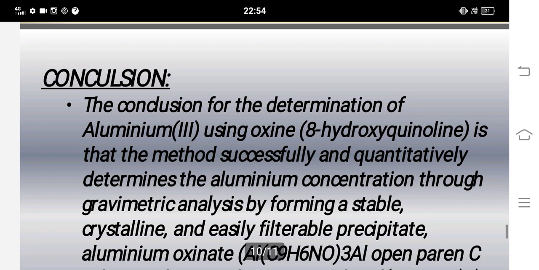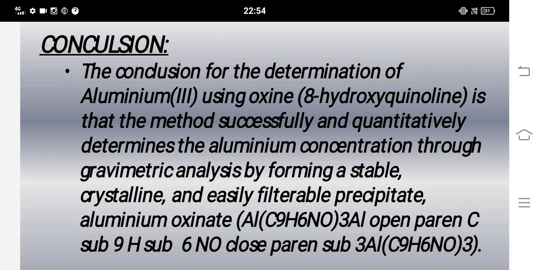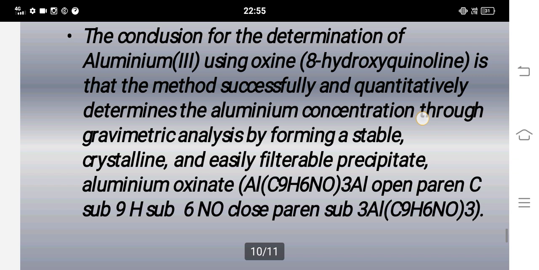Next one, conclusion. Last topic. The conclusion for the determination of aluminium 3+ using oxine is that the method successfully and quantitatively determines the aluminium concentration through gravimetric analysis by formation of a stable and easily filterable precipitate, aluminium oxinate.